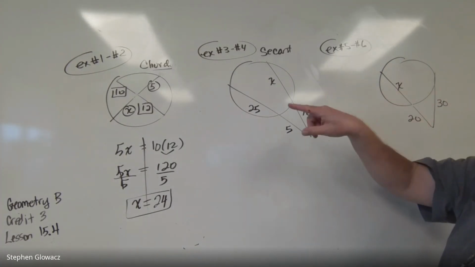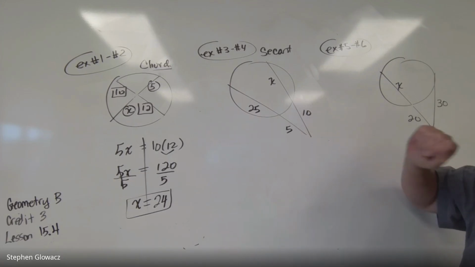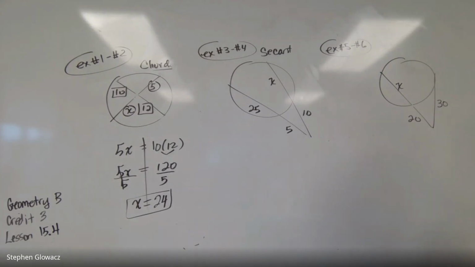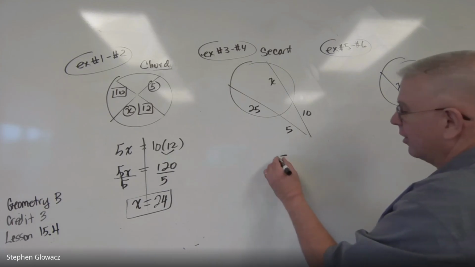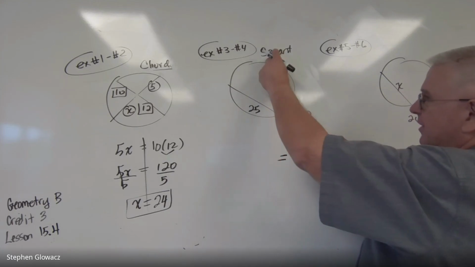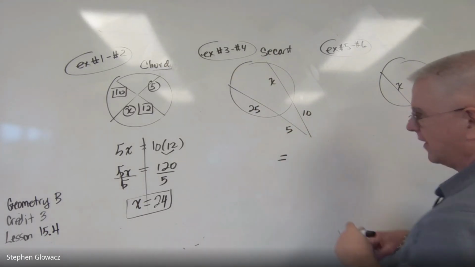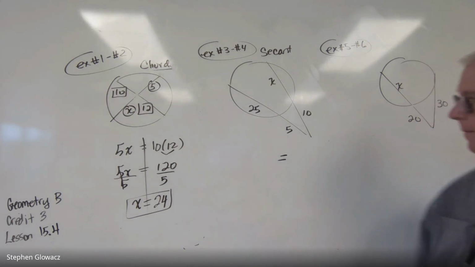Now, based on what we did for 1 and 2, this might not be what you think. A lot of times things are intuitive, but not probably in this case. All right, so here's how we set this up. So for each secant segment, we are going to set up an equation. So we're going to have something from this segment and something from this segment that will be equal to each other. But how we set that up is a little bit different than what we did here.